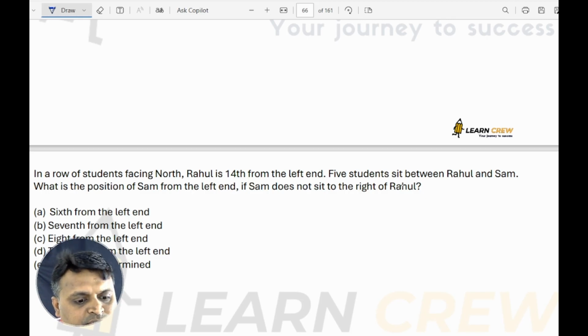What is the position of Sam from the left hand, if Sam does not sit to the right of Rahul? So what is the answer here?